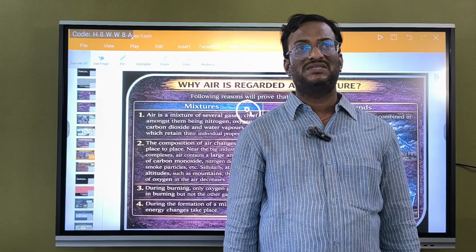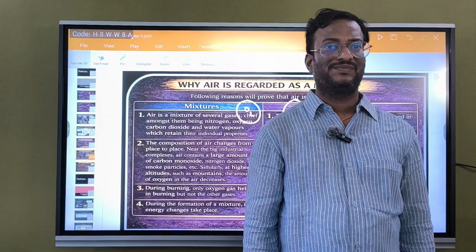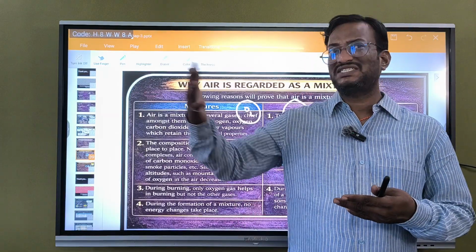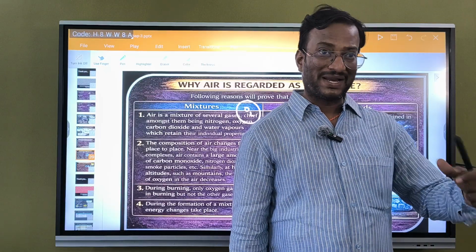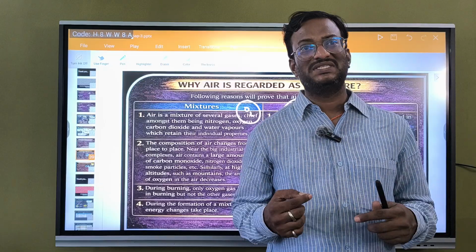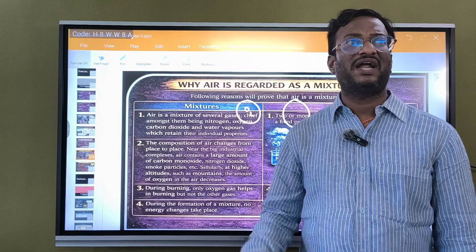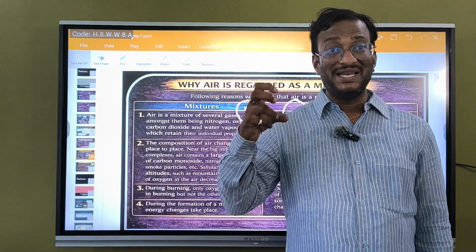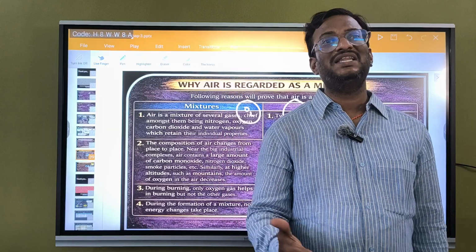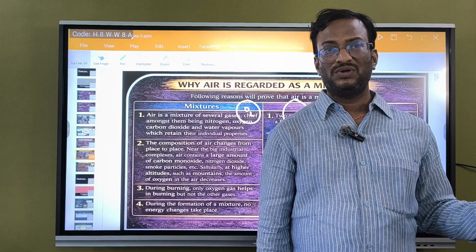What happens here is oxygen supports combustion. I mean, there the oxidation takes place. Oxygen reacts with the substances during burning, and it will release heat and light. But in the case of nitrogen, it is chemically less reactive. It does not react easily with the fuels. So it does not support burning.